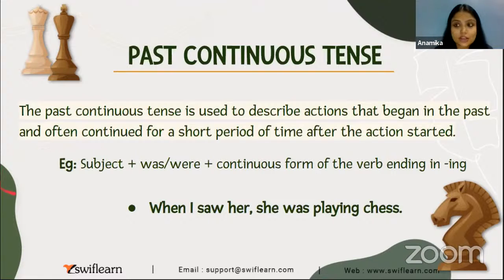Example, subject, you know what is the subject? Could be anything. कोई भी नाम आप लिख सकते हो. Plus was, were, that is verb of being, plus continuous form of the verb ending with ing. So हम क्या करेंगे, हम verb में, हम past में भी अगर बात कर रहे हैं तो हम verb के आगे we will add ing. Just look at the example.